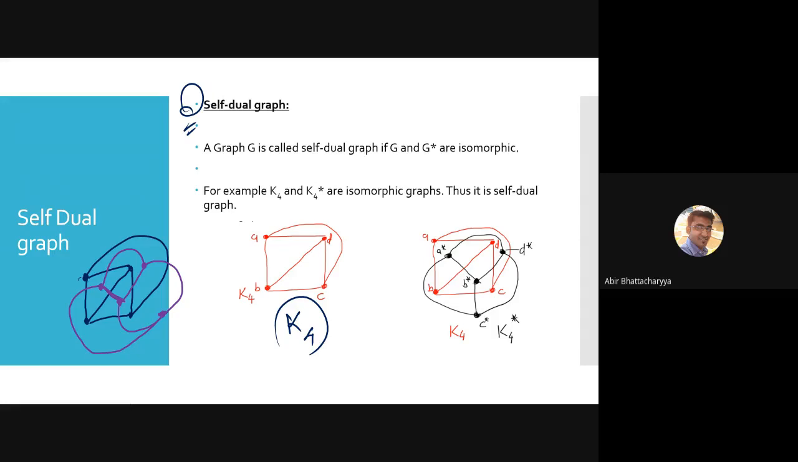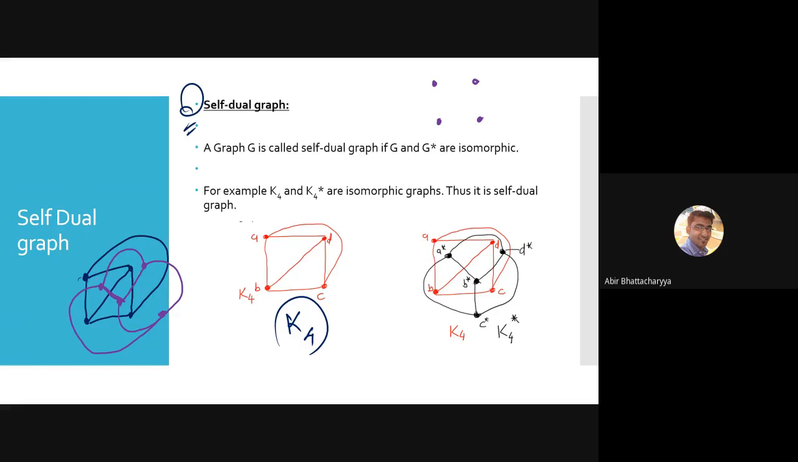So this violet or purple one is known as the dual of the blue one. The purple graph is the dual of the blue graph. Now my question is, is the purple graph isomorphic to the blue graph? So we have to draw this purple graph in a good sequential manner, because it just looks messy.